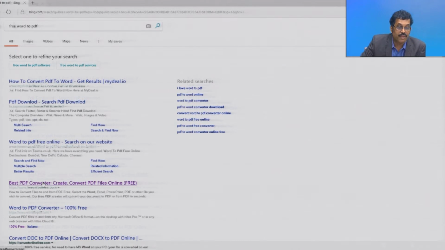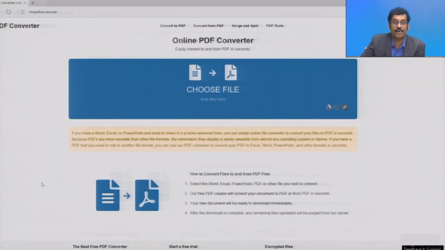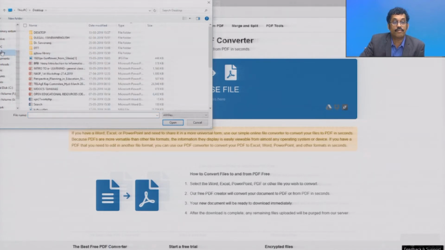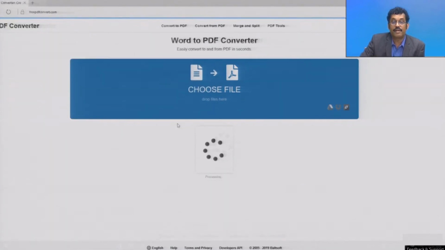For example, you see this one is a free software available on the internet which will be helpful for us to convert a Word document to PDF. You have to click here, freepdfconverter.com. You can see here you have to go and click and you have to choose the file which you would like to change. Here you see, this is a file, search.doc is the file name. I have opened the file, that's all.